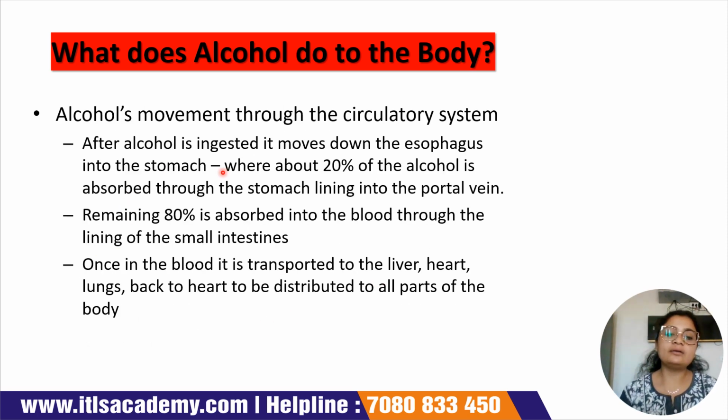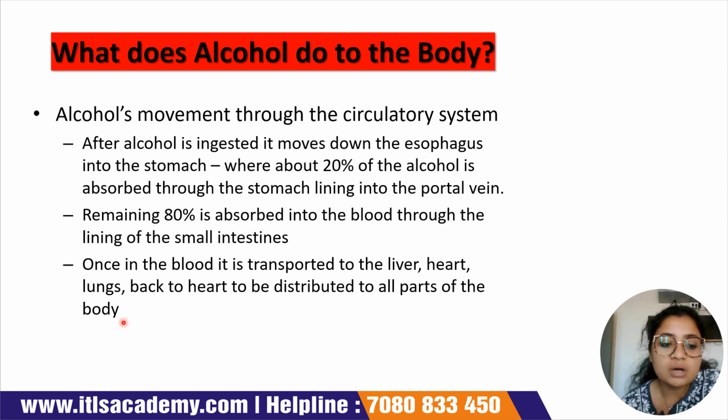Now talking about alcohol's movement through the circulatory system. After alcohol is ingested, it goes via the gastrointestinal tract, since we are ingesting it. It moves down the esophagus, the food pipe, into the stomach, where about 20% of the alcohol is absorbed through the stomach lining into the portal vein. Portal vein means the hepatic vein. The remaining 80% will be absorbed into the blood through the lining of the small intestine. So 20% is absorbed in the stomach and goes to the liver via the hepatic portal vein, and the remaining 80% gets absorbed in the small intestine.